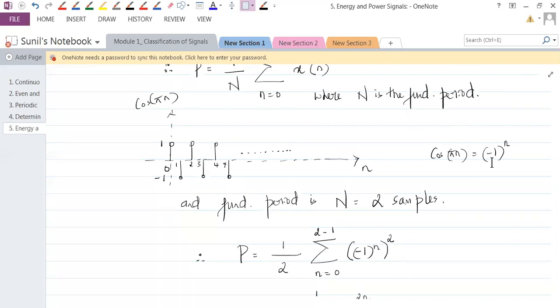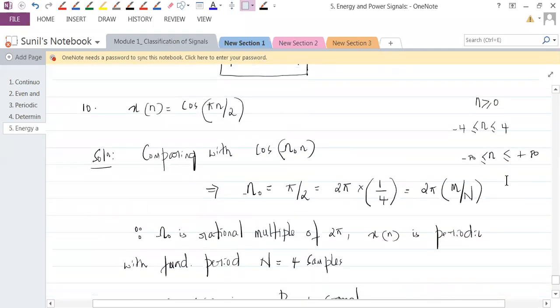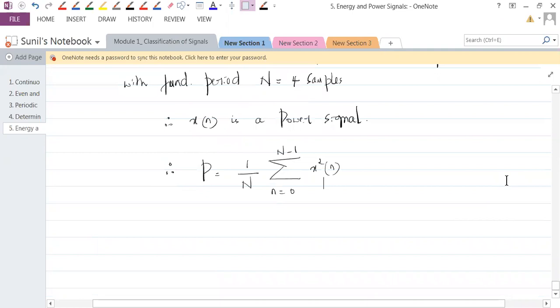Or at least if we can see what the value is going to be, then it would be of help. So for that reason, let's go and sketch this. Sketching is not actually required, but if we sketch, the things would be clear to us. Understand? So what we're doing is sketching cos pi n by 2. At 0, what is cos n pi by 2? At 0, n is 0, so it is cos 0. So cos 0 would be 1.